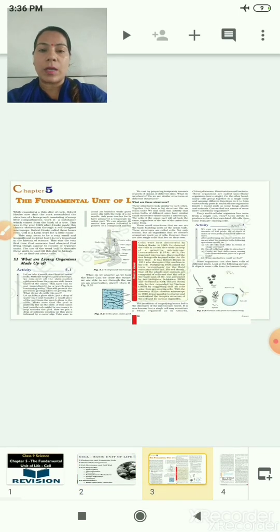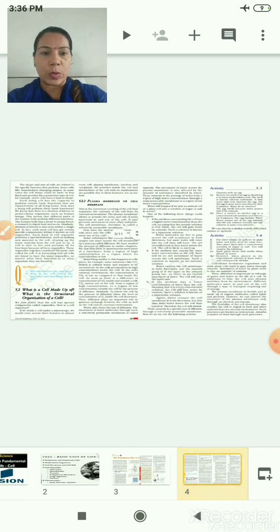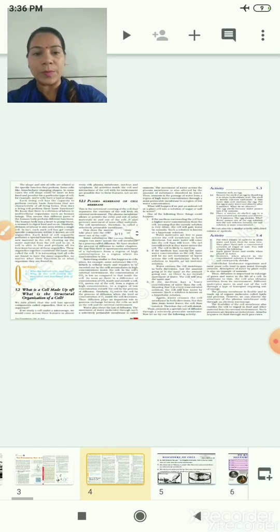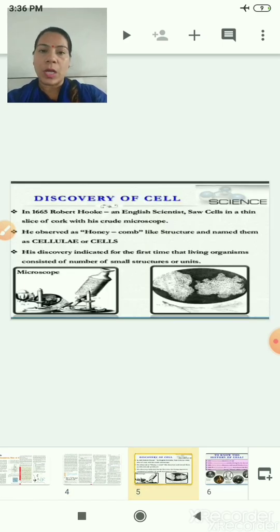Now, if you will look in your textbook, you will find this as first and second page of your chapter 5, and the next coming pages would look like this. So let us discuss these pages in today's session. So now we will start the session with the discovery of cell.